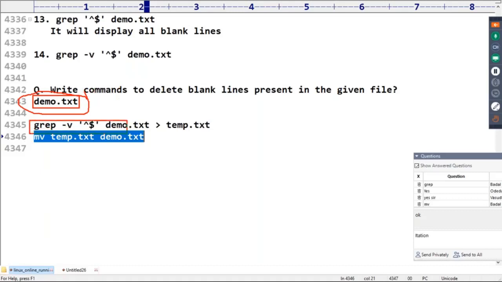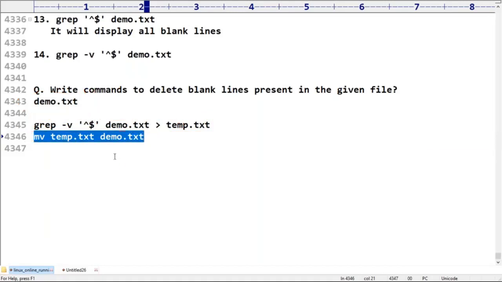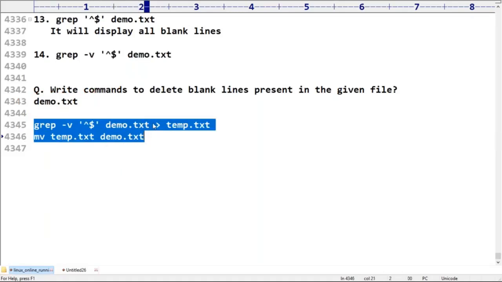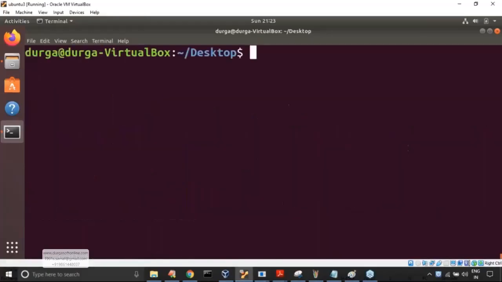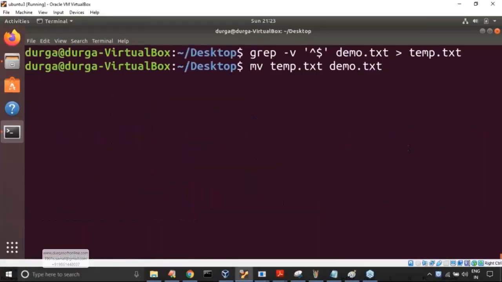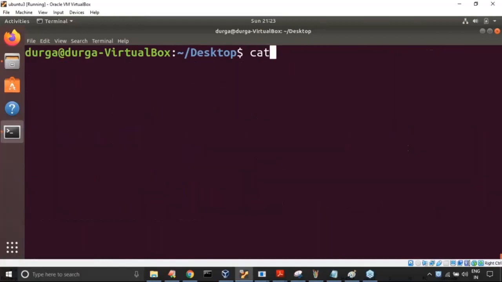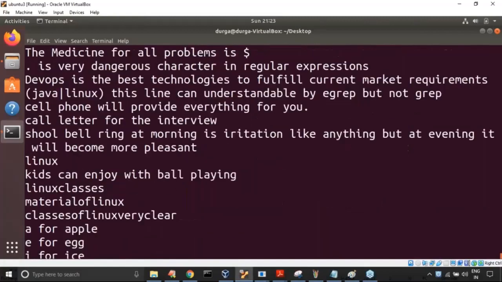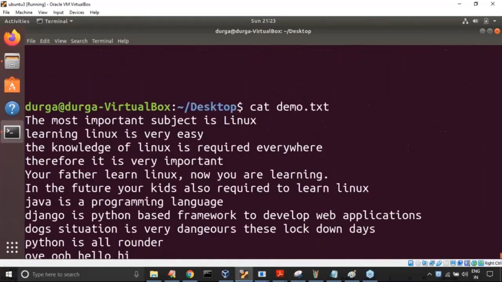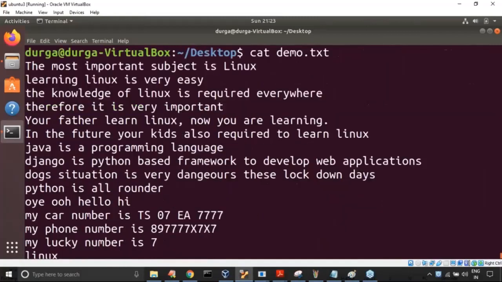That's why first move all non-blank lines to temp.txt and rename temp.txt as demo.txt. If I execute these two commands, our requirement is going to be fulfilled. Let me cross check. Both commands, I just copy paste here. Now let me open demo.txt. Cat demo.txt. Are you seeing any blank line anywhere?